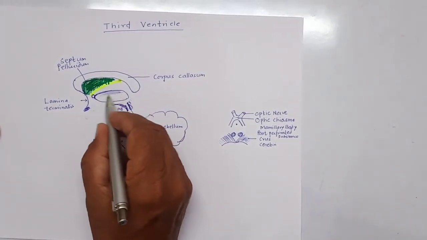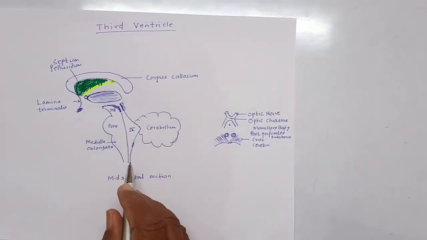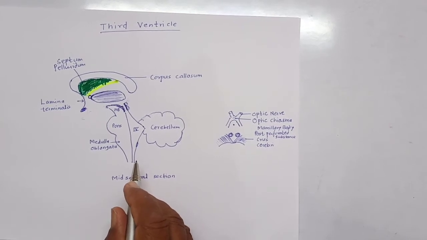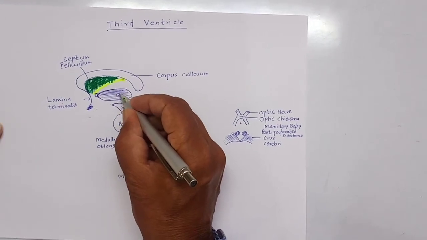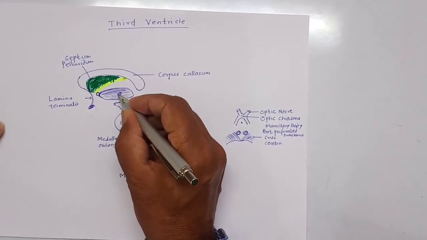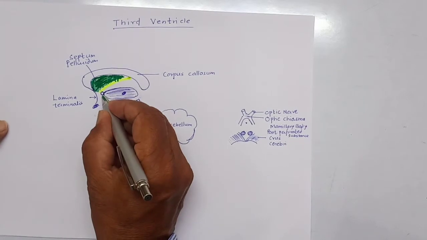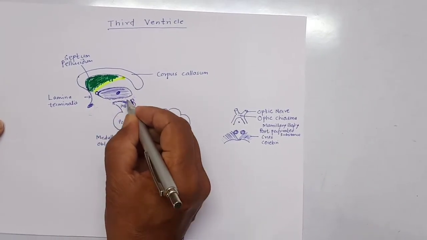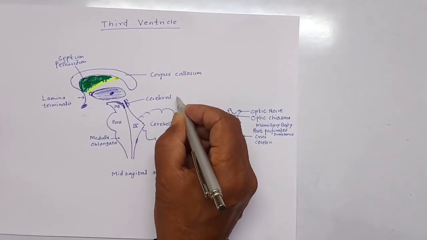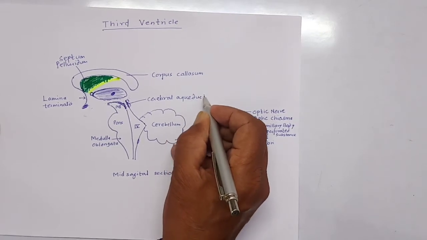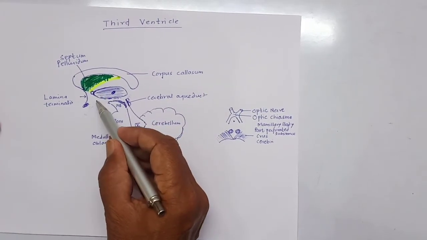Now this is the medial surface of the thalamus. There are two thalami, right and left, and their medial surfaces are connected by a band of gray matter called the interthalamic adhesion or connection. Extending from the interventricular foramen to the upper end of the cerebral aqueduct lies the hypothalamic sulcus. And this hypothalamic sulcus separates the thalamus from the hypothalamus.